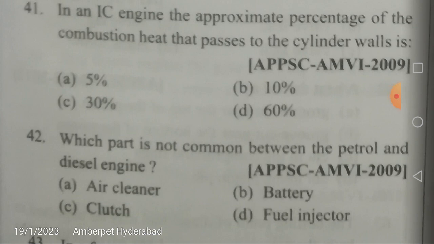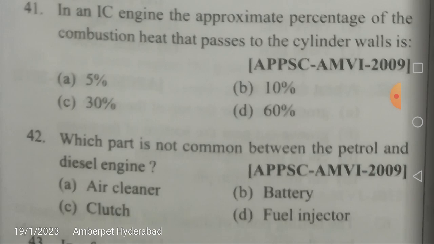Okay, friends. Next, which part is not common between the petrol and diesel engine? Is it air cleaner, battery, clutch, or fuel injector? So, air cleaner, battery, clutch, all will be common to a petrol engine and a diesel engine. But the fuel injector is present only in the diesel engine, and in place of the fuel injector, we will have a carburetor in the case of an SI engine.